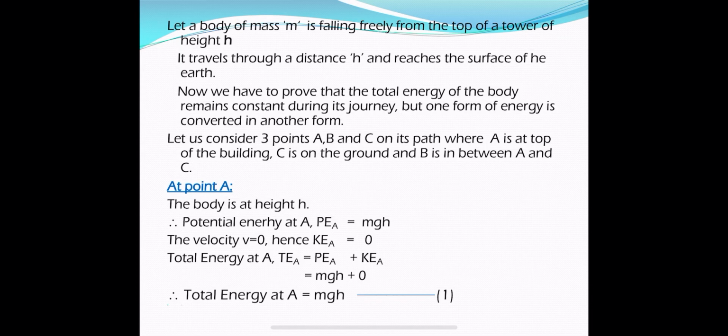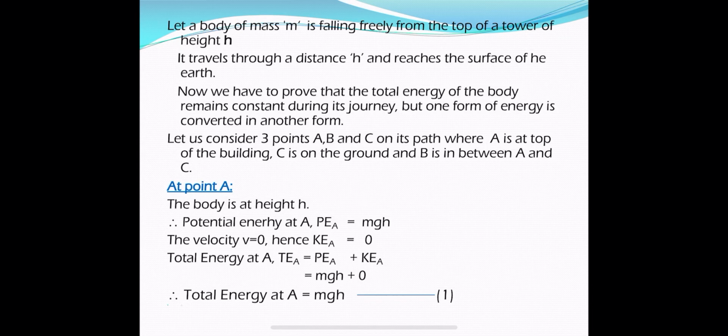Total energy means, in this case, the object has only two energies, that is kinetic energy and potential energy. So the sum of all the energy possessed by the body is called total energy. In this case, the total energy is kinetic energy plus potential energy. So to find the total energy, we have to find the kinetic energy and potential energy of the object. Let us find these two first.